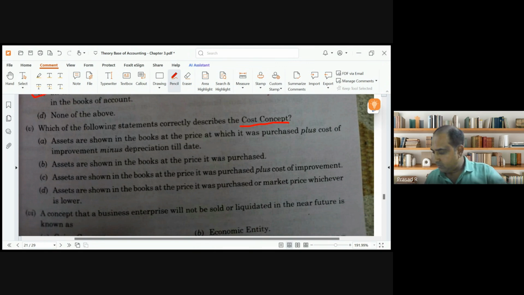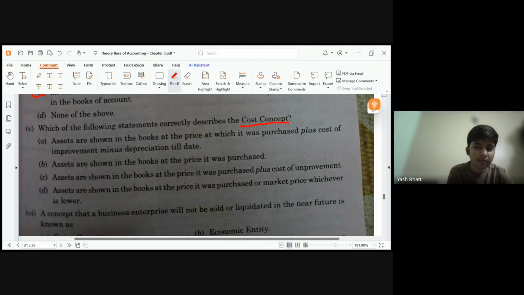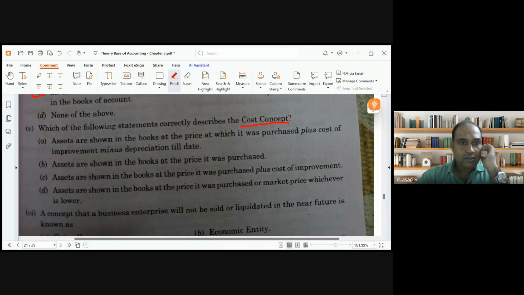Option A. Assets are shown in the books at the price at which it was purchased plus cost of improvement minus depreciation. This is correct. Assets are shown in the books at the price at which it was purchased. This is also correct. But whenever we talk about assets, we include the cost of improvement minus depreciation.